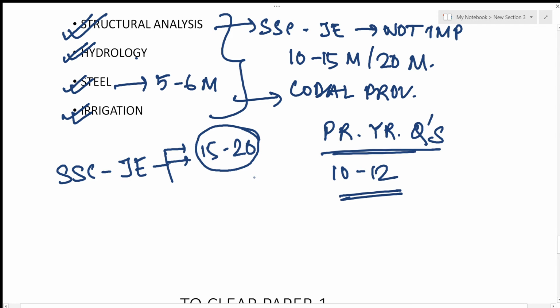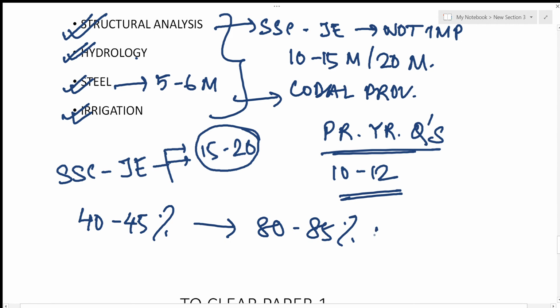Another part of this is, you would understand that 40 to 45% of the syllabus comprises 80 to 85% of the marks. If you cover this 40 to 45% of the subjects, you would get around 80 to 85 marks.